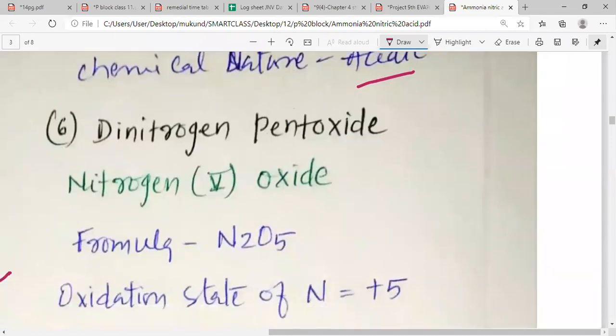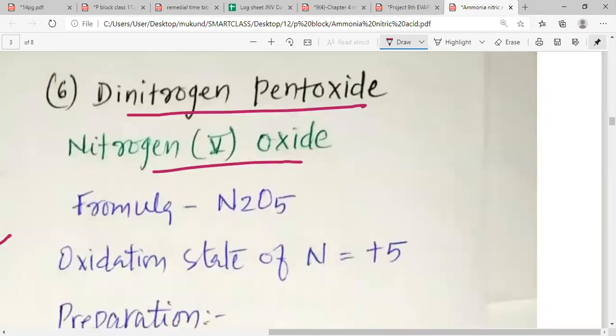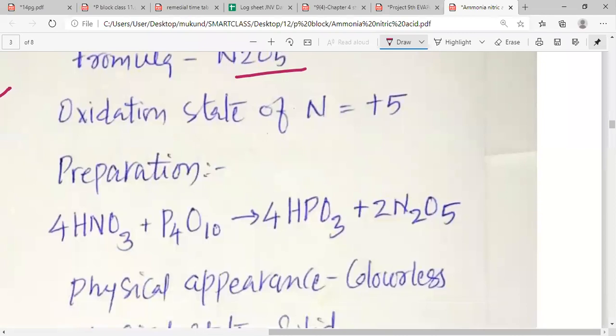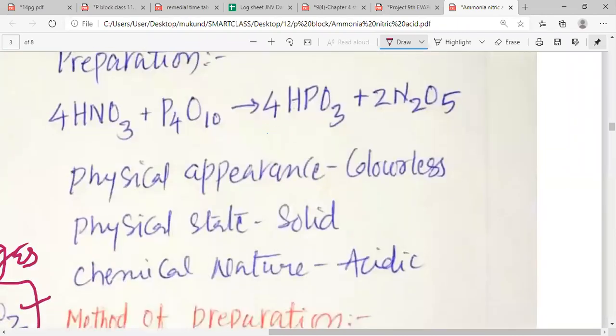Then we have the last oxide of nitrogen, which is known as dinitrogen pentoxide, also known as nitrogen 5 oxide. The chemical formula is N2O5. The oxidation state of nitrogen in N2O5 is +5. N2O5 is prepared by the reaction of nitric acid and phosphorus pentoxide, or tetraphosphorus decaoxide, P4O10.